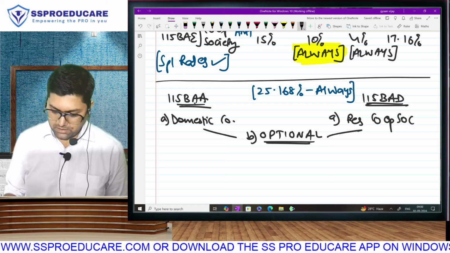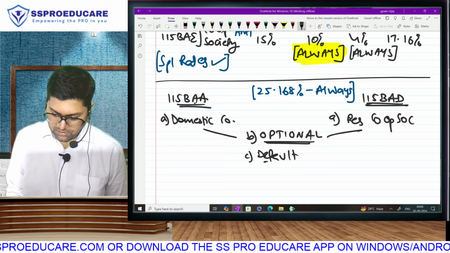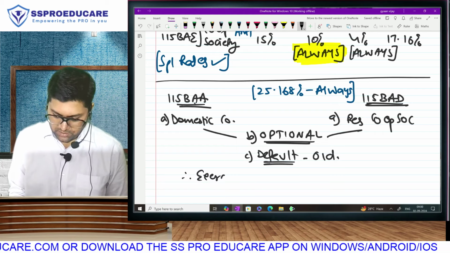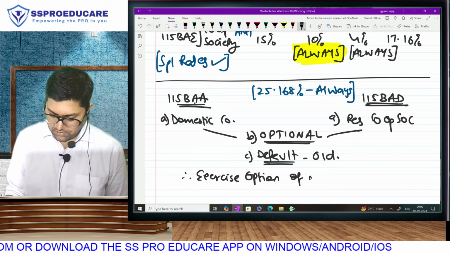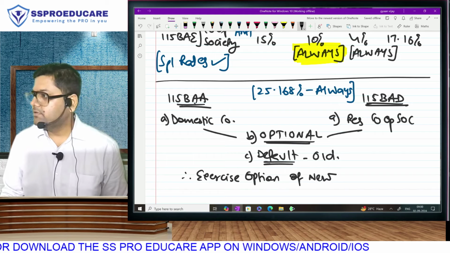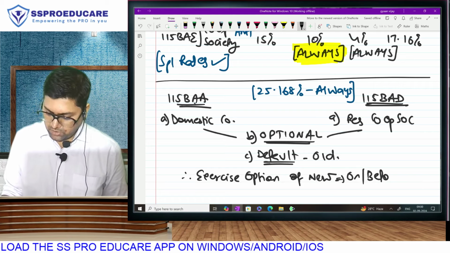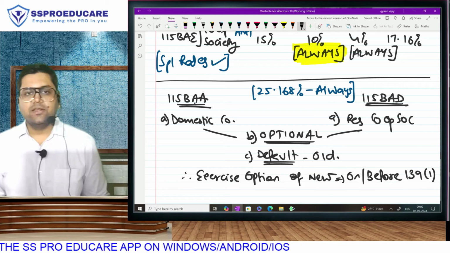Next, default regime will be old. Therefore, exercise option of new, and that also on or before 139(1) due date.